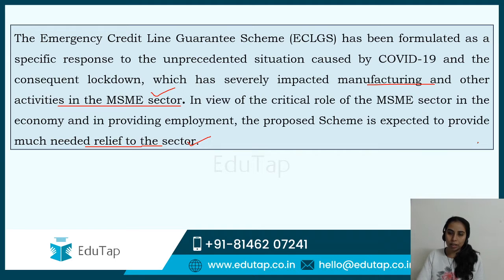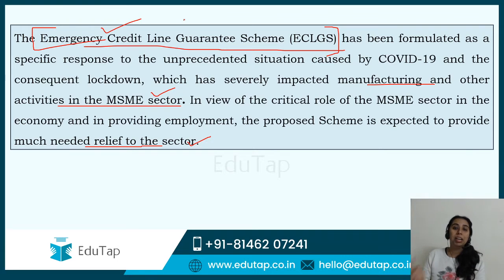In the examination, guys, what usually happens is that they will not give you the scheme name. ECGLS, as it is written there, would not be in the examination. They would omit this name and the very first question would be, what is the name of the scheme? So all the features are there: that this has been formulated to tackle the situation caused by COVID-19 for the MSME sector, to help the sector raise. All these things would be given and the question would be, which of the following is this scheme? So you'll have to identify. Here you know the scheme is Emergency Credit Line Guarantee Scheme.